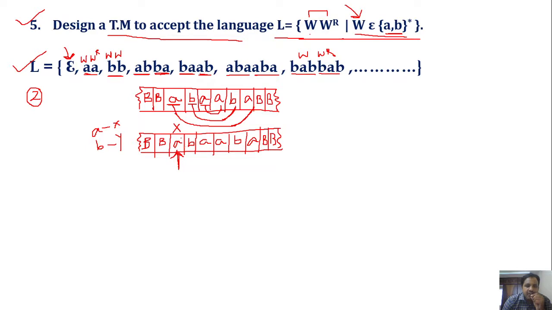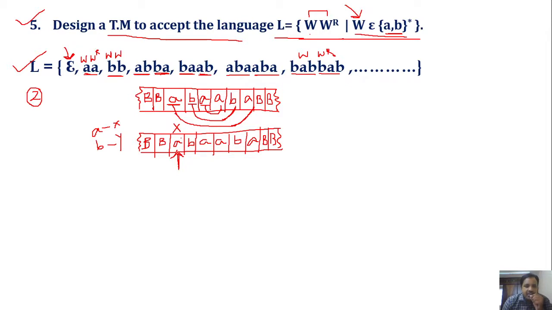So first I will mark the first input symbol a with x and I will search for the last symbol. If the last symbol is a, then I will mark that last symbol a with x, and move the head towards left to mark the second symbol.